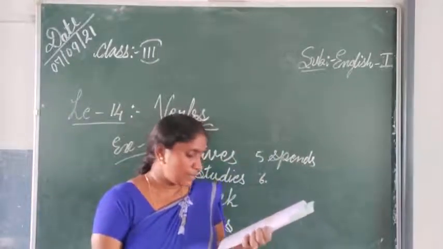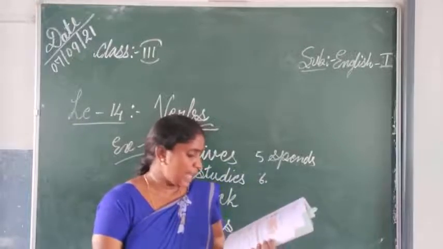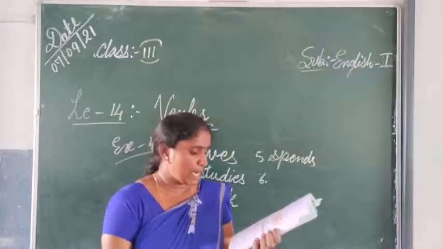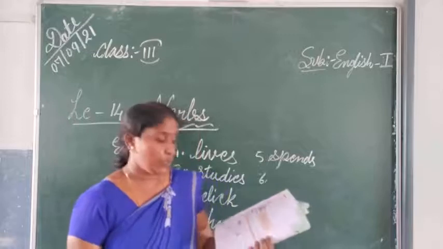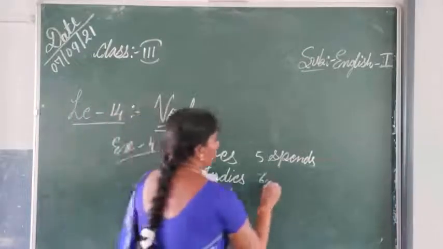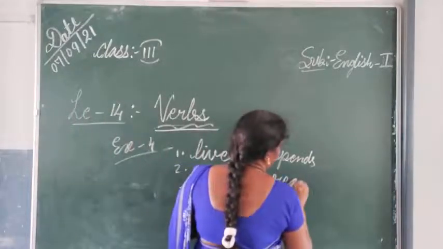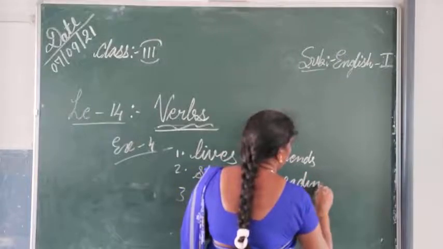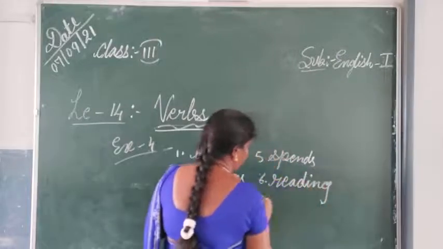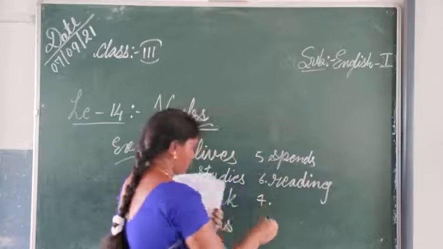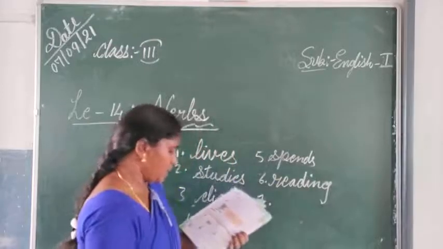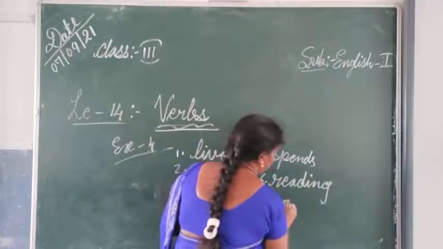Sudha enjoys dash while her mother loves dash. So Sudha enjoys reading. Sudha enjoys reading. Picture they have given. According to that you have to write. So while her mother gardening.